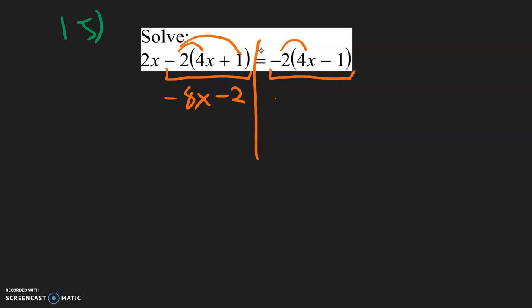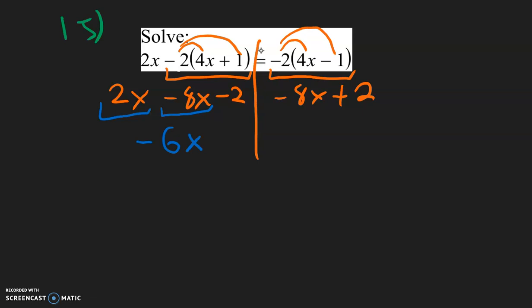Negative 2 times 4x is negative 8x. Negative 2 times negative 1, so negative times negative is positive 2. Then let's copy down this 2x. That was not part of the distributing anywhere. And then we can combine like terms. This 2x minus 8x is going to be a negative 6x.